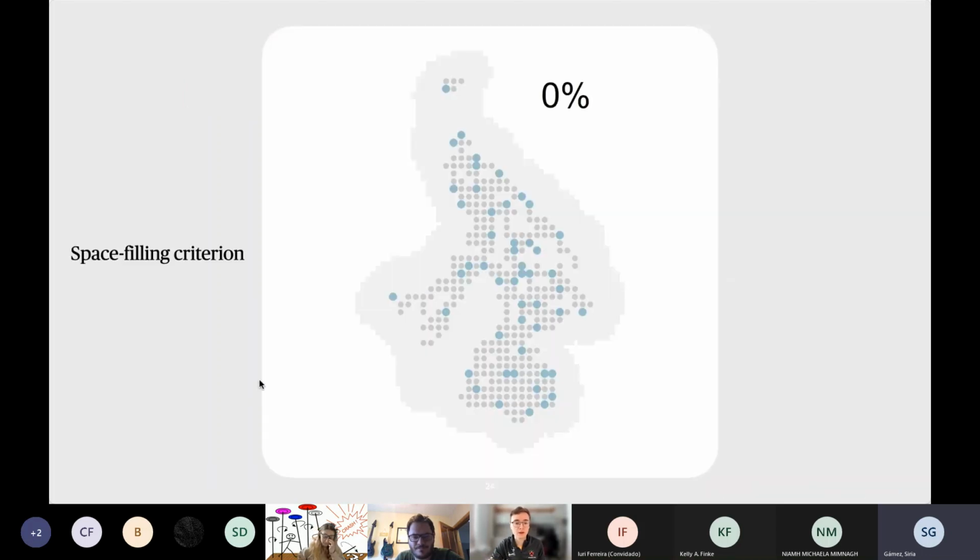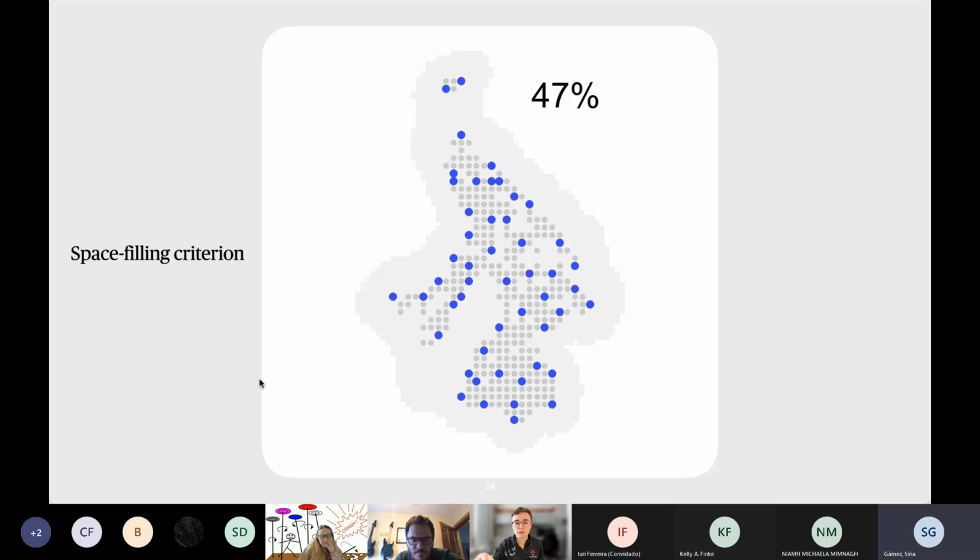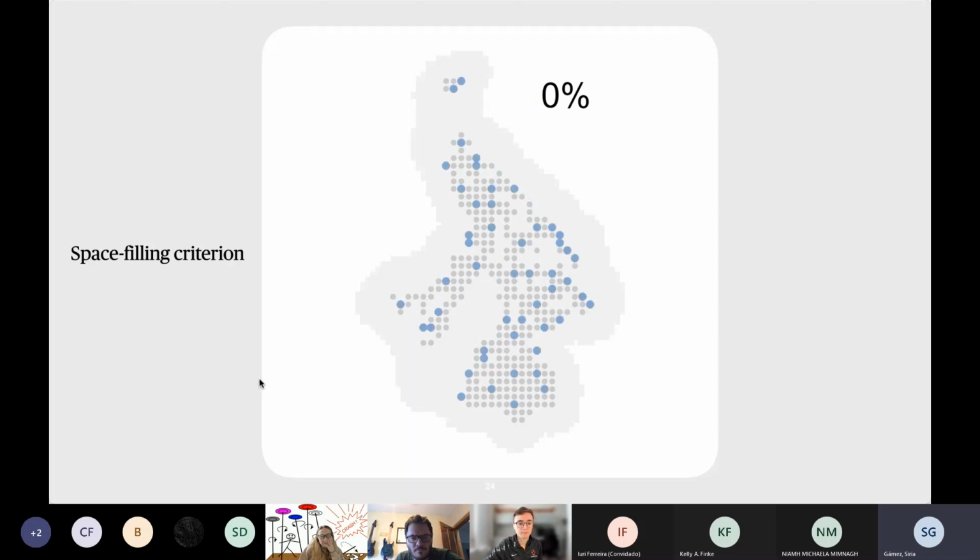This is for the space filling criterion. The gray area is what we're sampling. The small dots are the possible trapping locations to select from. The bluish larger dots are the traps that are selected. What you'll see here is that the design starts off totally random, and then through time, the pattern of the best design emerges, which in this case is the traps filling the space evenly. So this is what that looks like. You can see that the pattern starts to emerge as traps start spacing themselves out more evenly. And that's the final design.